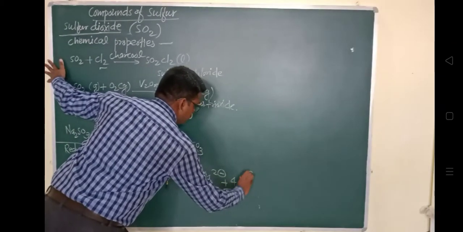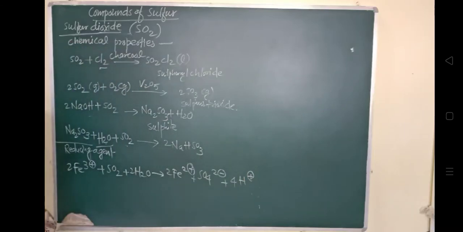In this way moist sulfur dioxide reduces the ferric salt into the ferrous salt.